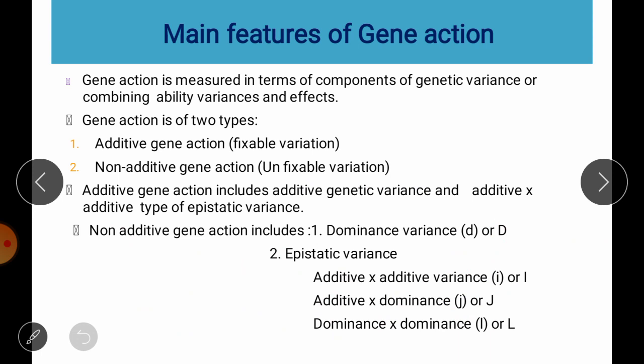So, features of gene action. Firstly, gene action is measured in terms of components of genetic variance. How can we measure it? Either by measuring genetic variance, environmental variance and phenotypic variance, or by measuring the combining ability variances and their effect, we can measure the gene action.